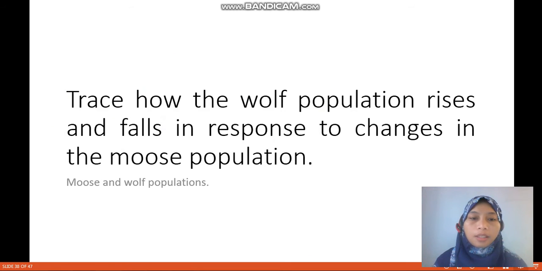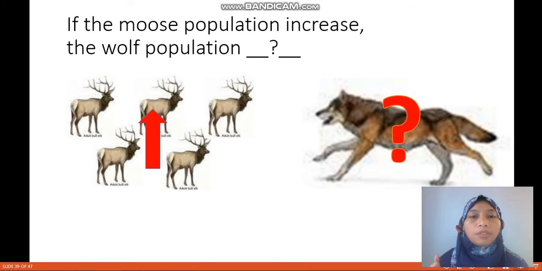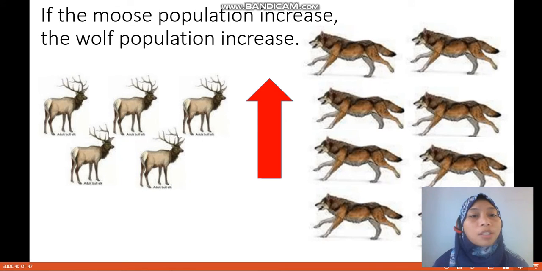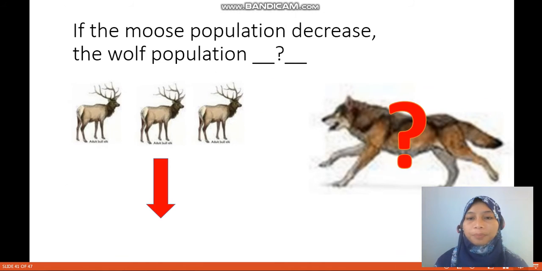Okay, and then trace how the wolf population rises and falls in response to changes in the moose population. If the moose population increases, the wolf population will what? If the moose population increases, the wolf population will increase. Of course, because there is more food, so you will have more predators.